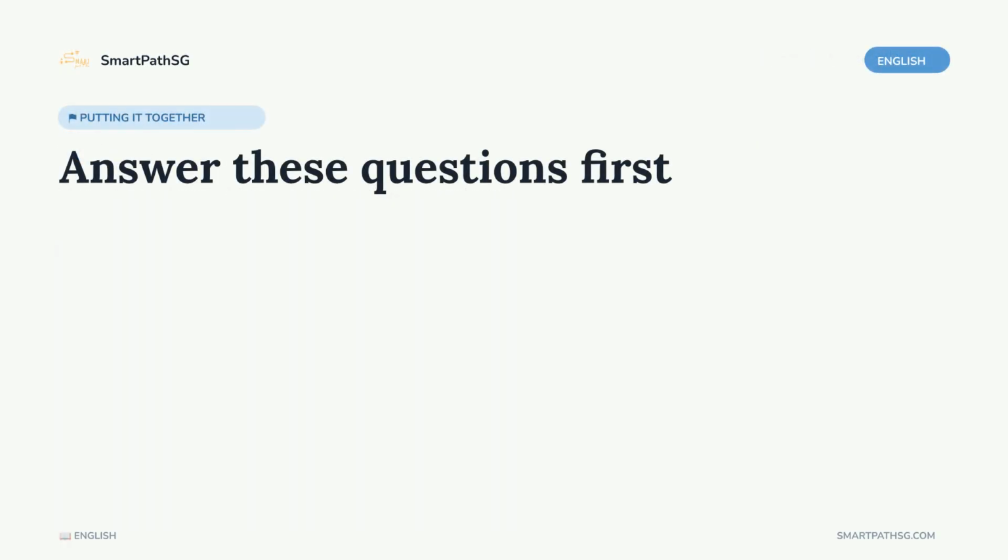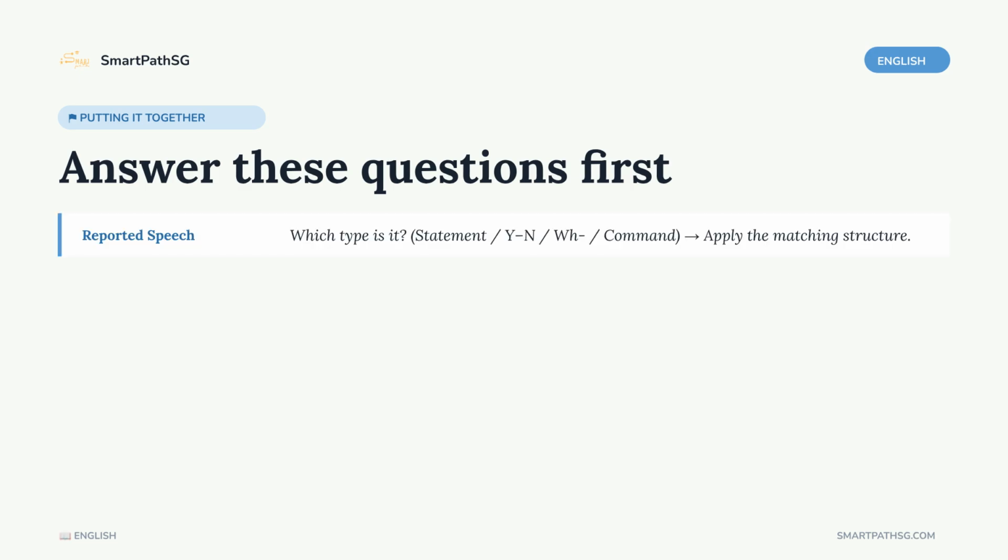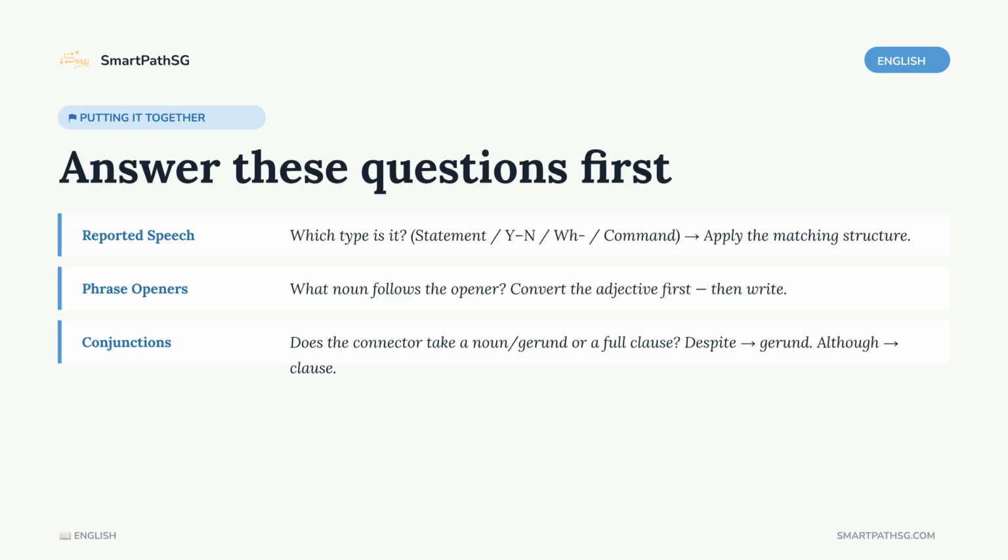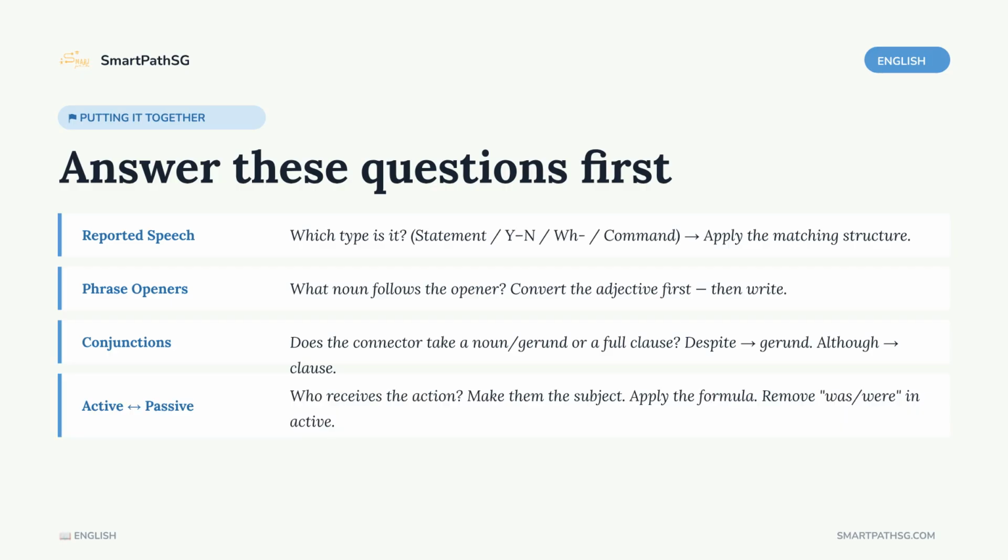Now let's summarize. To get the full 10 marks for the S&T section, ask yourself these questions. For reported speech, which type is it? Statement, question, or command? For phrase openers, what noun follows the opener? For conjunctions, does it take a noun/gerund or a full clause? For active-passive, who receives the action?